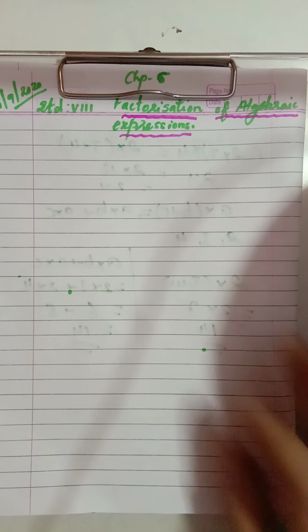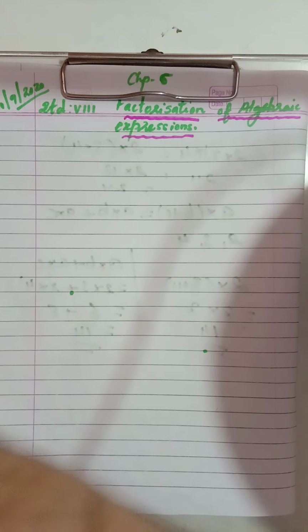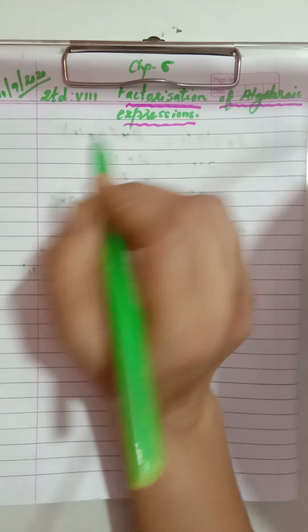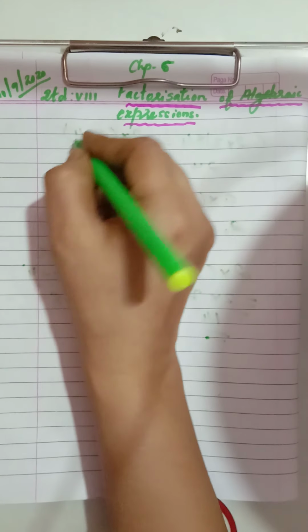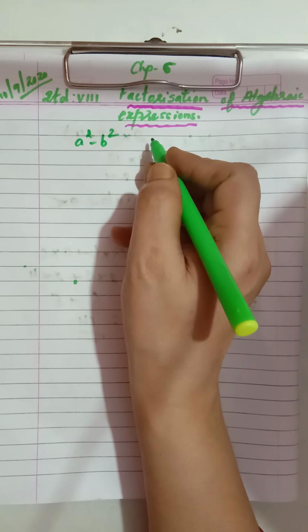Okay children? So now let's start with the sixth chapter, that is factorization of algebraic expression. Students, you have learned about algebraic expressions in your standard 7. Now in standard 7 you have learned to factorize terms of the form a square minus b square, right? A square minus b square form you have learned.